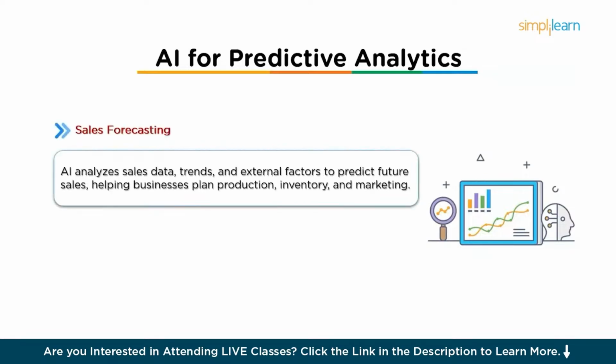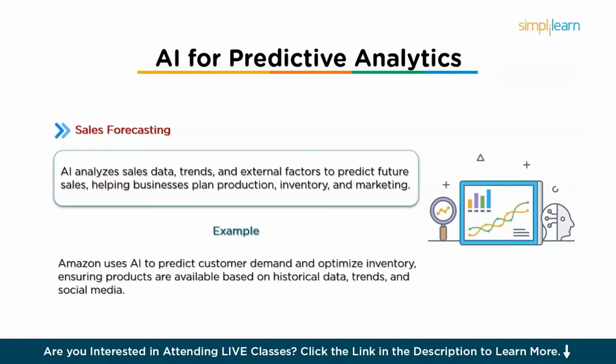So for example, it's used in sales forecasting, where AI can analyze historical sales data, seasonal trends, customer behavior, and external factors like economic conditions to predict future sales. So this helps businesses plan production, inventory, and marketing strategies accordingly.